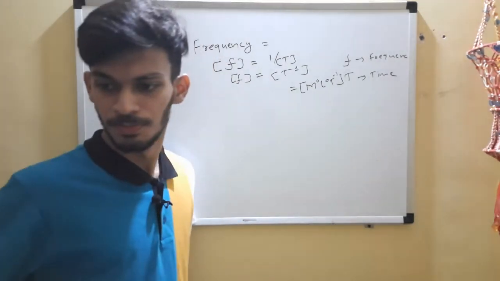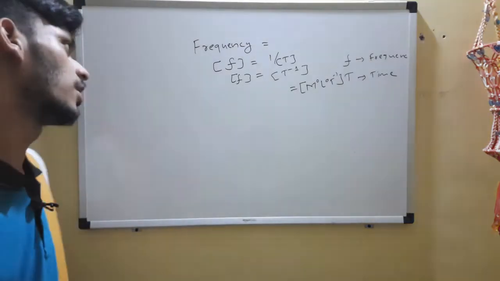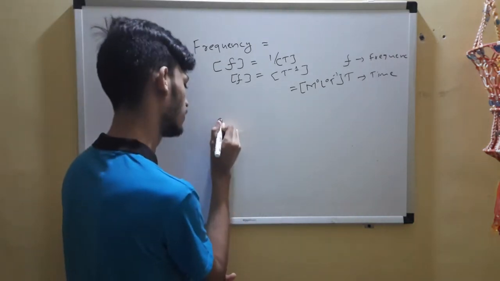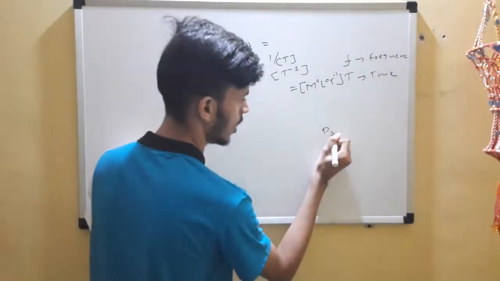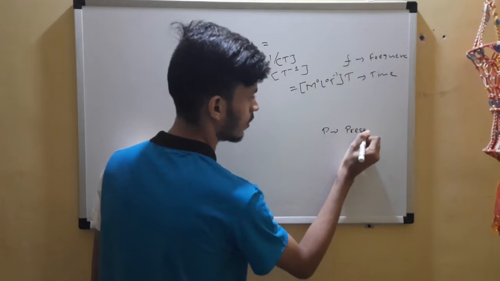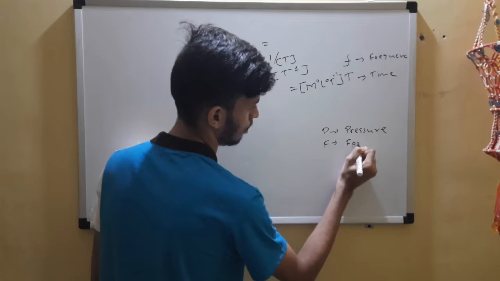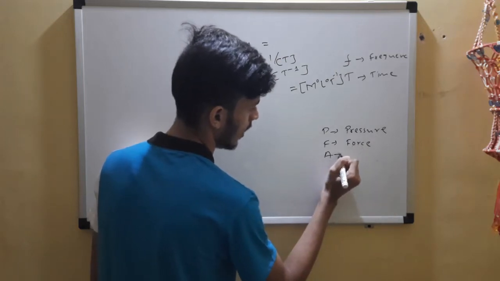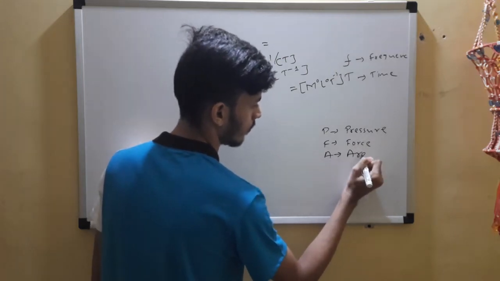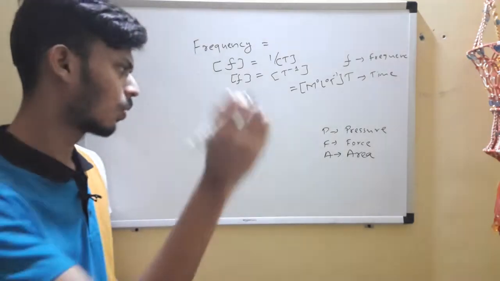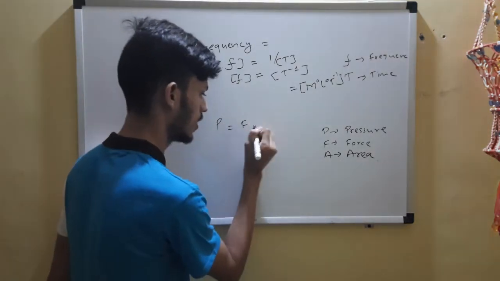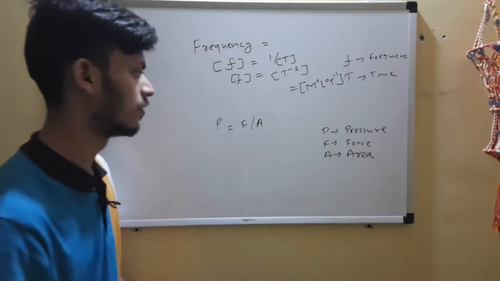Pressure. Okay, you can go for pressure. So P is pressure, F is force, A is area. Okay, so the formula is this way. No issues if you don't know.